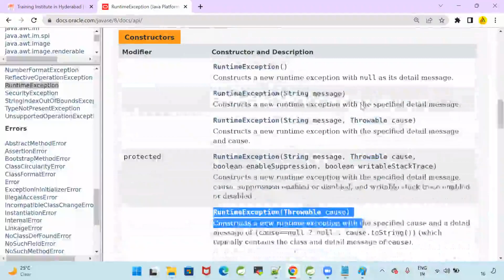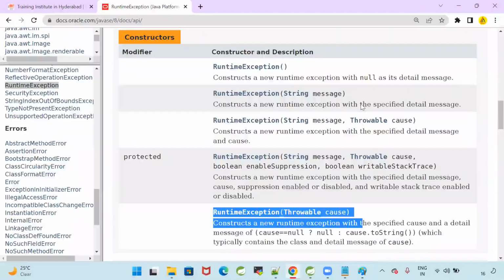Can I call it constructor overloading? Yes. What is a constructor? Don't think that our OOPs is completed.